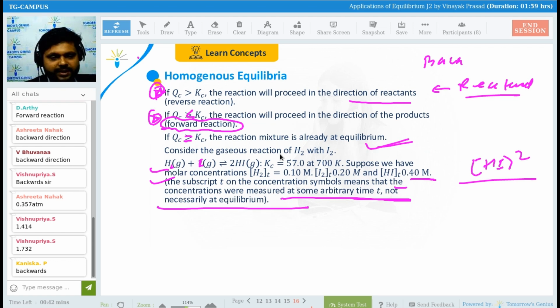So try from your side here. H2 and I2 will be there, so find the value of QC. I hope this will be a very easy question for you. H2 has been given as 0.10, I2 has been given as 0.20, and the value for HI has been given as 0.40. Then you just have to find the value of QC. Try to find the value of this, then we will be moving ahead. This is a very easy question, guys, because you found the previous one tough.